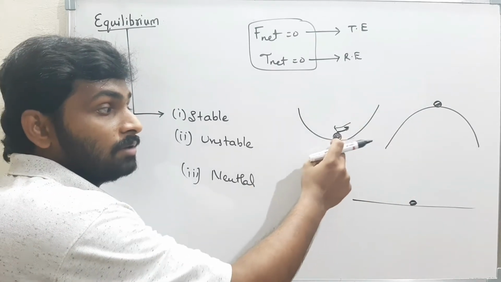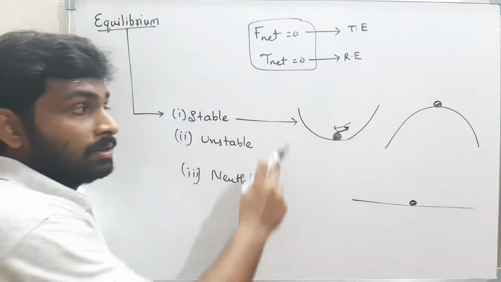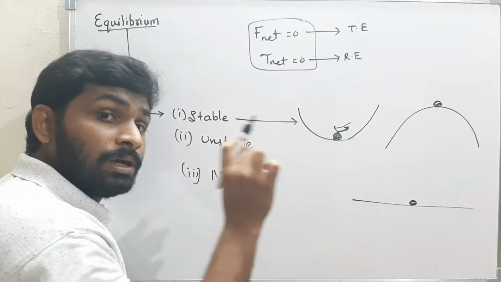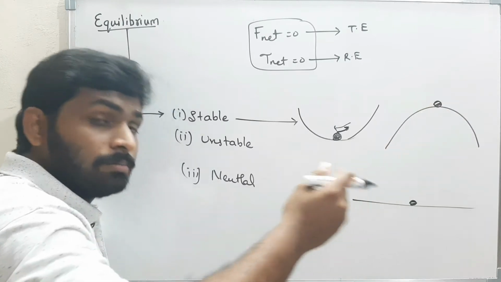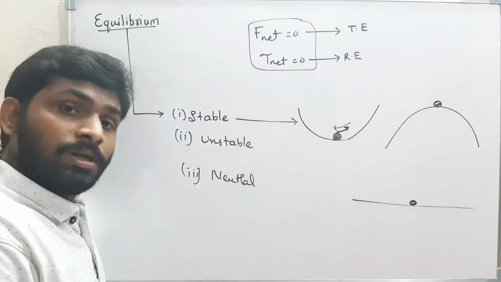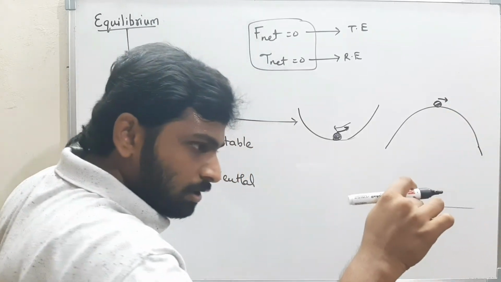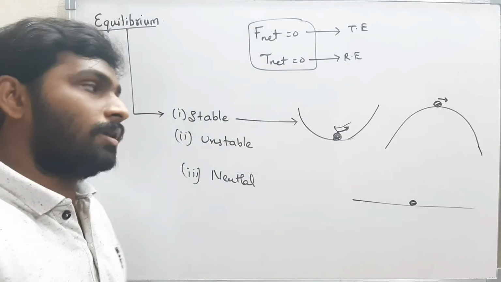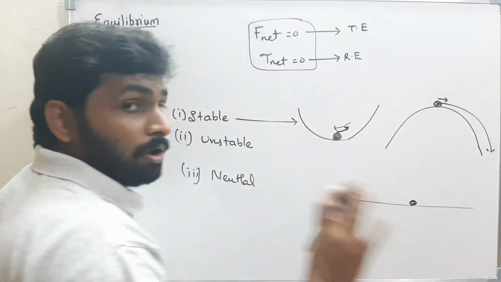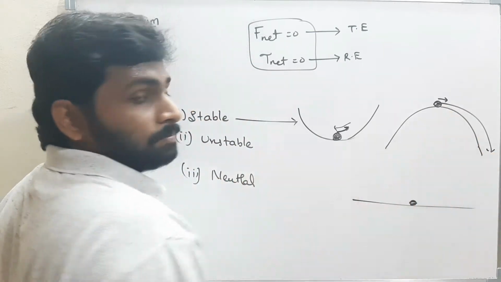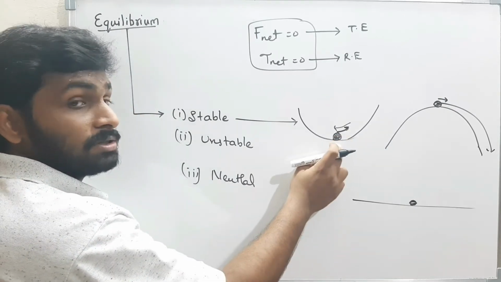This type of equilibrium is nothing but stable equilibrium. When the disturbance is removed, the body will come back to its original position. Now here, if there is a small disturbance, if I move the ball a little bit, what will happen? The body won't stay there. The body will start falling down. The body can't come back to its original position. Here, once the body is displaced, it does not come back, unlike the stable case.